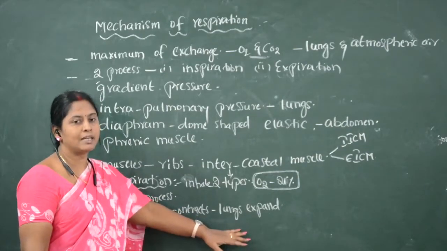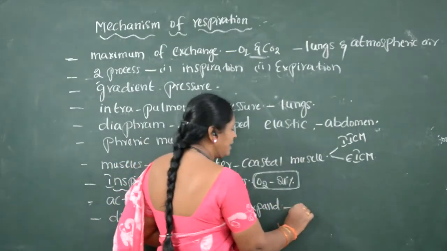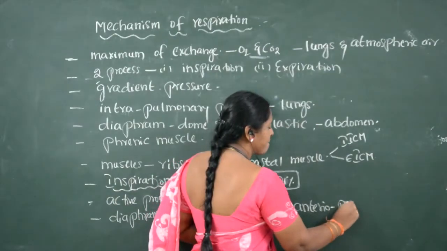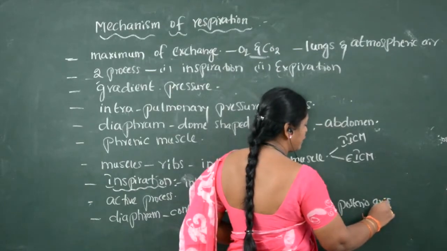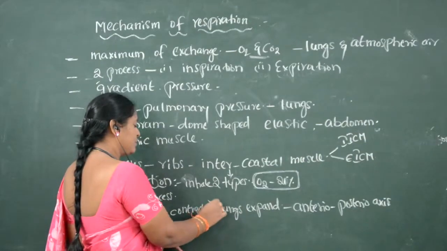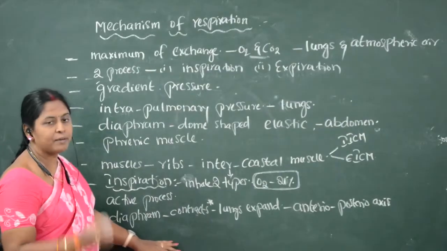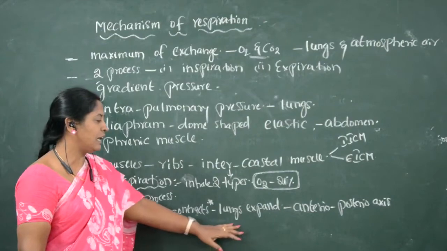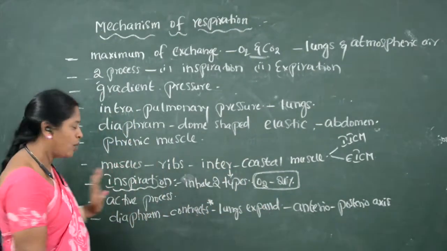How the lungs expand means the lungs expand towards the anterior-posterior axis. Important, children, this is an important bit. So the diaphragm contracts, the lungs expand. In which direction the lungs expand is the anterior-posterior axis. Now what happens?